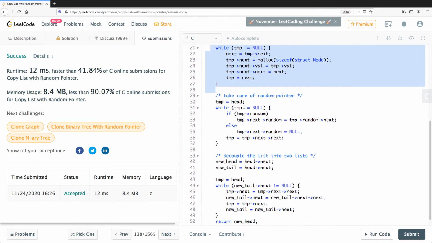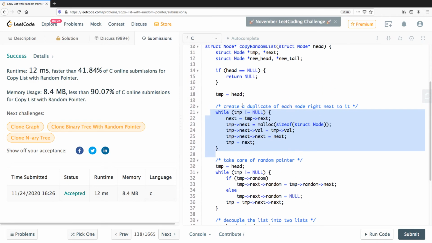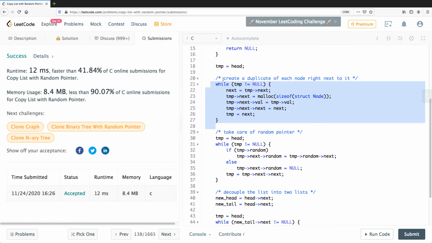And I think the concepts will remain the same, that you have to walk, basically this whole idea of creating a duplicate of each node right next to it. And then I guess the trickiest part in this whole problem for me was line 33, temp next random equal to temp random next. When I first was trying this problem, I was thinking, why don't you just say temp next random equal to temp random? But that wouldn't be a deep copy, because your new list will end up pointing to a node in the original list.